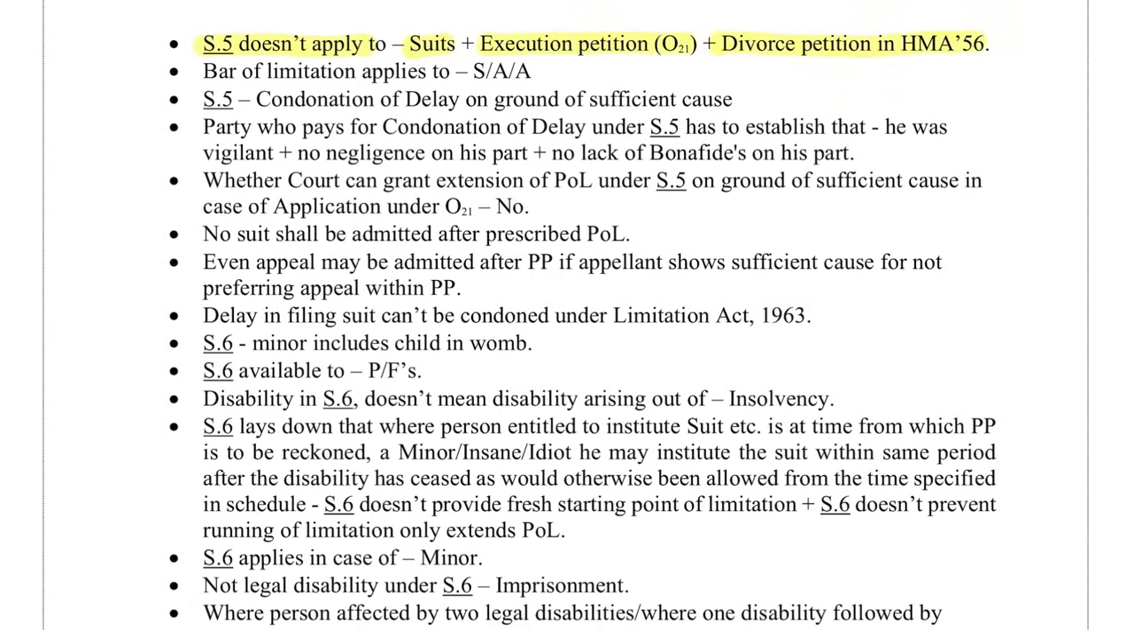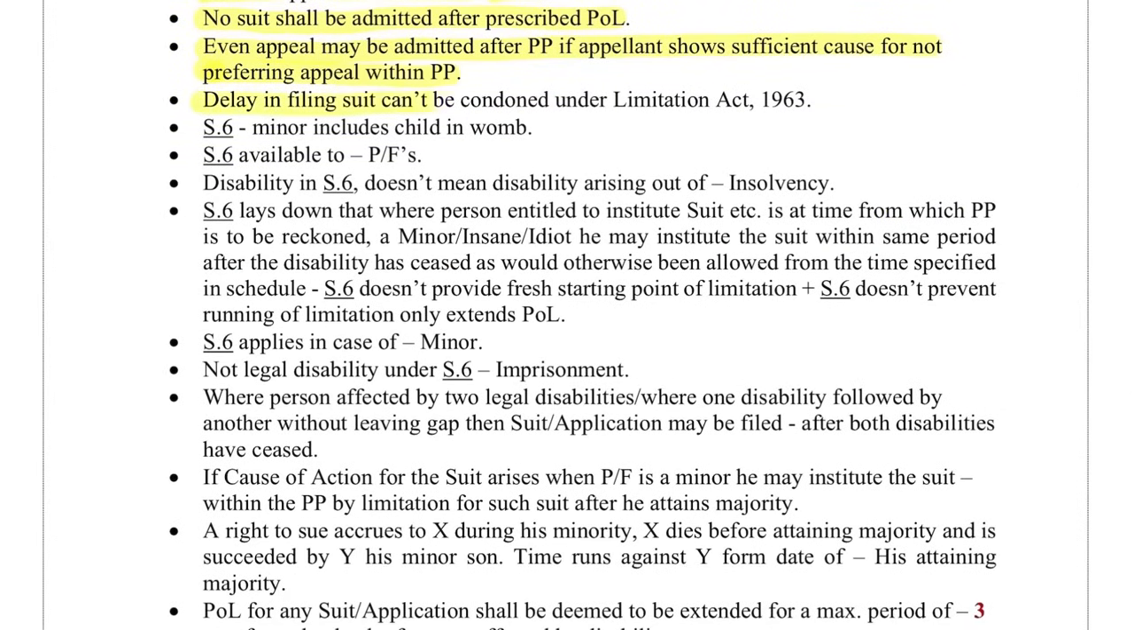Bar of limitation applies to suits, appeals or applications. Section 5 refers to condonation of delay on ground of sufficient cause. A party who prays for condonation of delay under Section 5 has to establish that he was vigilant, and that there was no negligence and no lack of bona fides on his part. Whether the court can grant extension of the period of limitation under Section 5 on ground of sufficient cause in the case of an application under Order 21? Absolutely not. No suit shall be admitted after the prescribed period of limitation. Even appeals may be admitted after the prescribed period if the appellant shows sufficient cause for not preferring the appeal within the prescribed period. Delay in filing a suit cannot be condoned under the Limitation Act 1963.